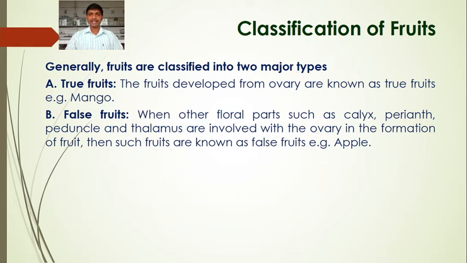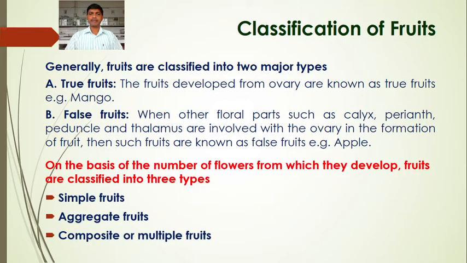In the other case, when other floral parts such as calyx, perianth, peduncle, thalamus are involved along with the ovary in the formation of the fruit, then such fruits are known as false fruit. Ovary is involved in both cases, but in the false fruit, other floral parts are also involved along with the ovary. For example, apple.